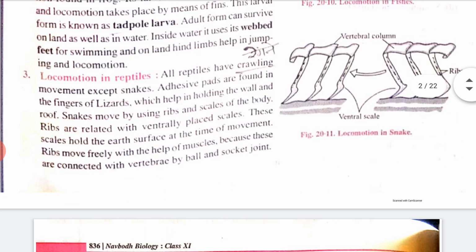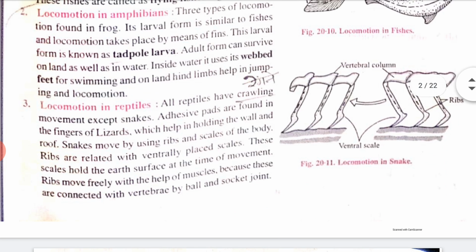Now, locomotion in reptiles. All reptiles have crawling movement, except snakes. Adhesive pads are found in the fingers of the lizard, which help in holding the wall and the roof also.